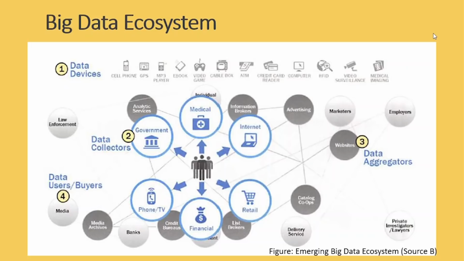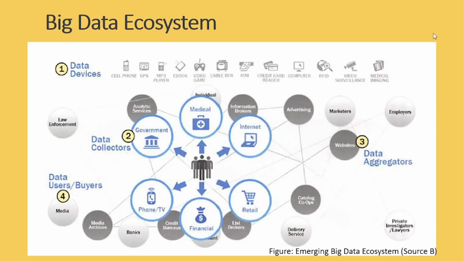The big data ecosystem is pretty big and pretty complex, but we can divide it into 4 key categories. The big data ecosystem has the data devices. This could be your video game controls, your ATM cards, card readers, RFIDs, computers, cell phones. All of these are data devices. These are data generating devices.